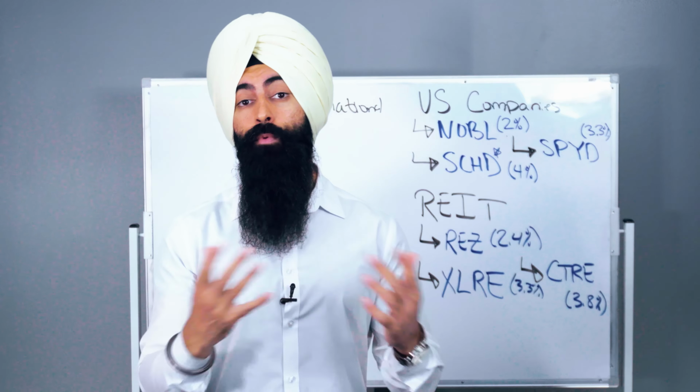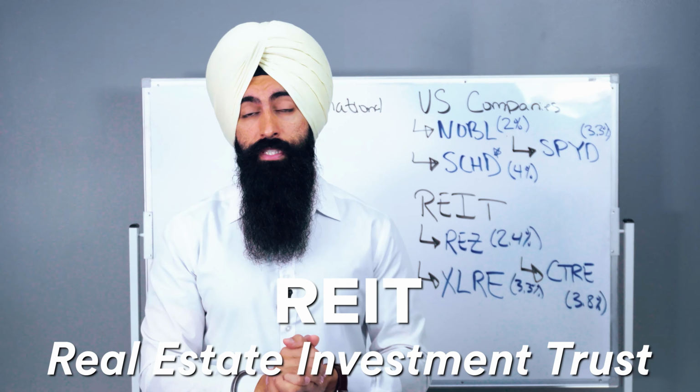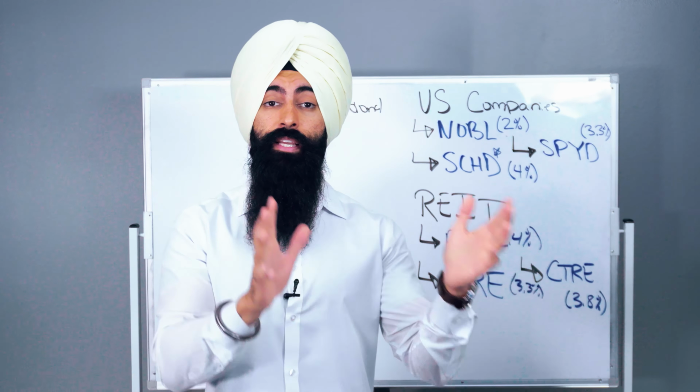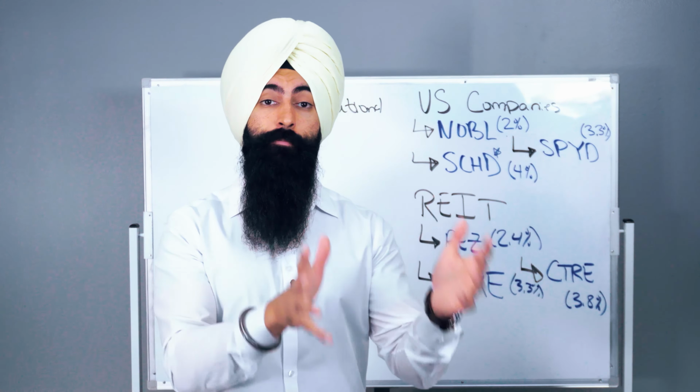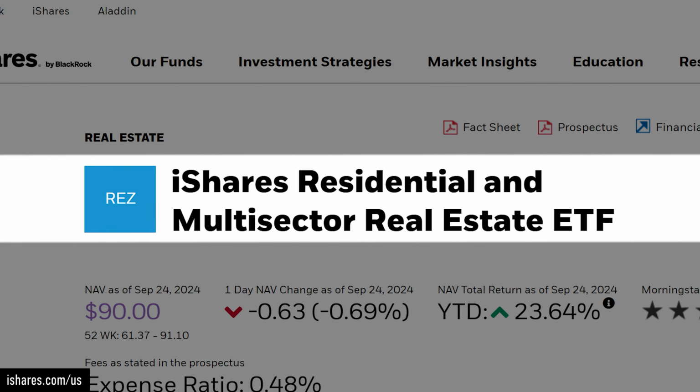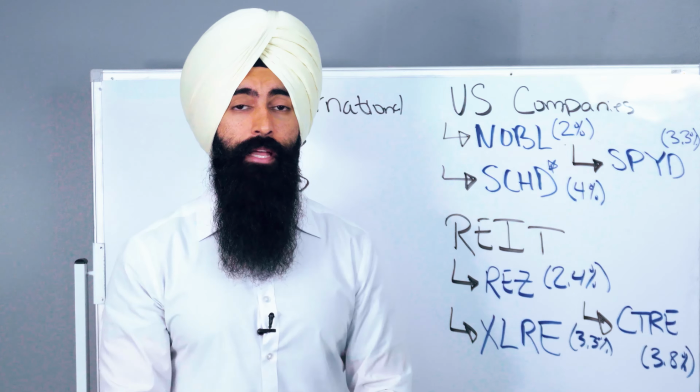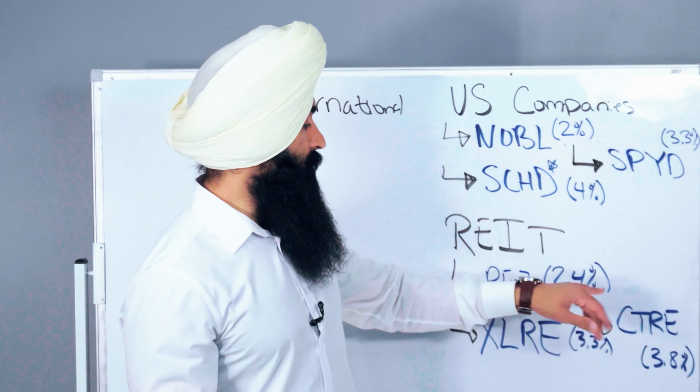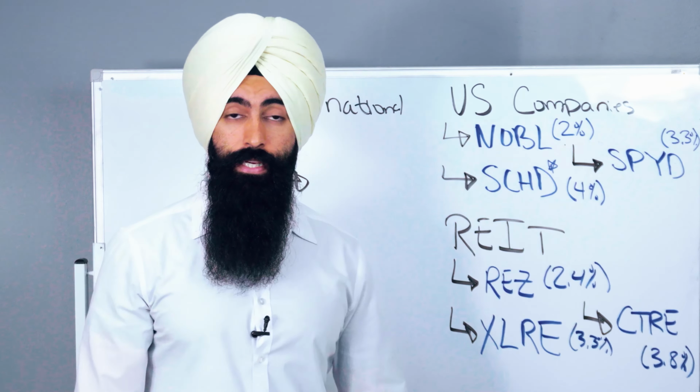Then we have REITs, real estate investment trusts. These are companies that invest in real estate, and so now you're getting exposure to those companies that are investing in real estate. And I have kind of a broad list of different types of REITs here. REZ, XLRE, and CTRE. REZ is a REIT that invests in residential real estate, the single-family homes and multifamily apartment complexes. At the time we recorded this video, this is paying out about 2.4% a year in dividends.